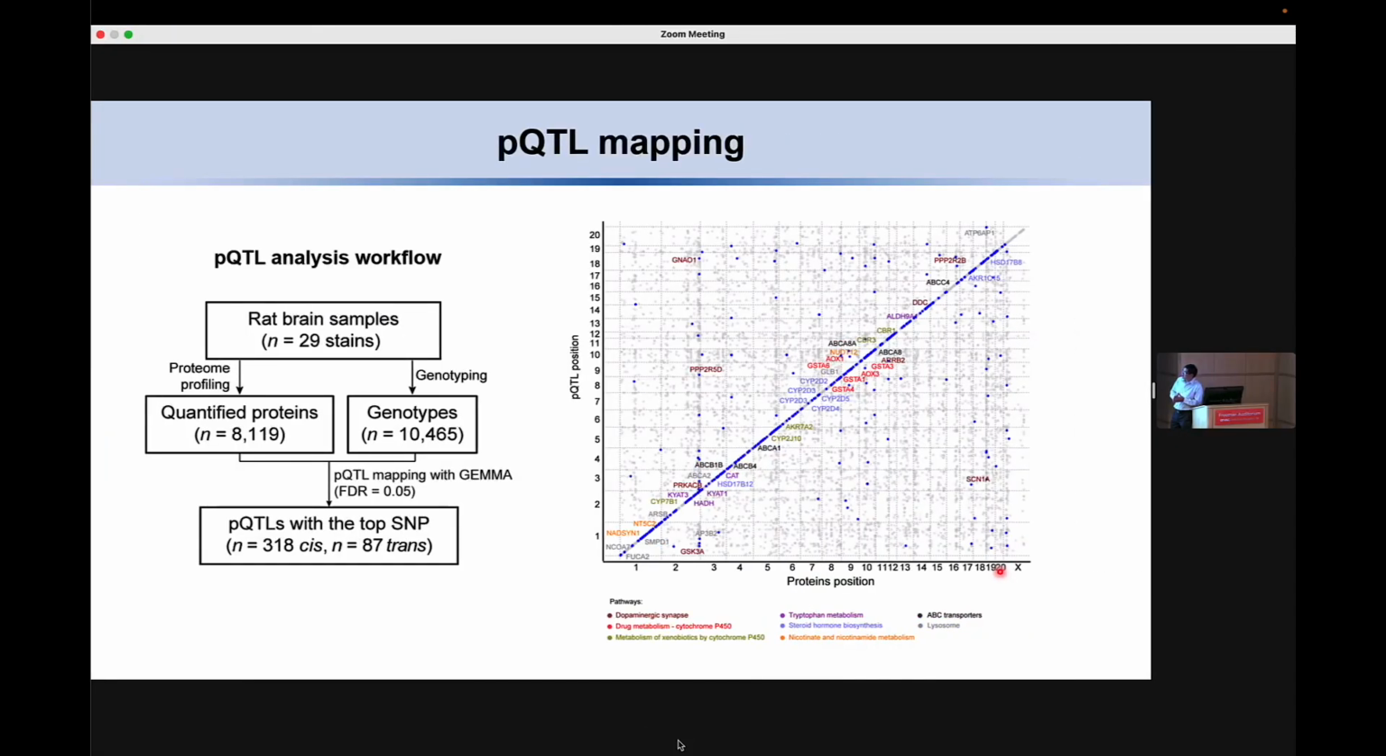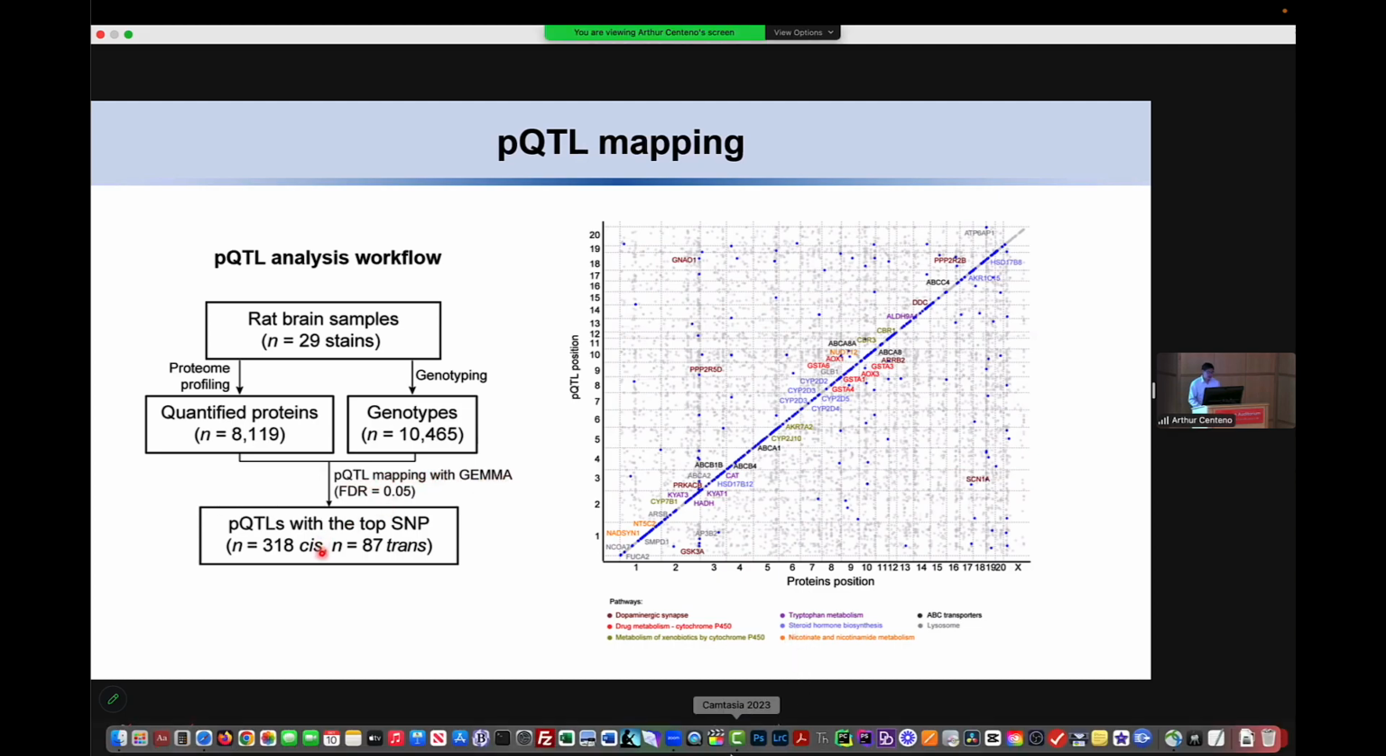pQTL mapping using 8,000 proteins quantified in all samples and 10,000 genotypes. By using the JAMA, we identified 318 cis pQTL regulating 464 proteins and 87 trans pQTL at FDR 5%. I highlighted some of these proteins that are involved in metabolism pathways, for example, drug metabolism and amino acid metabolism.